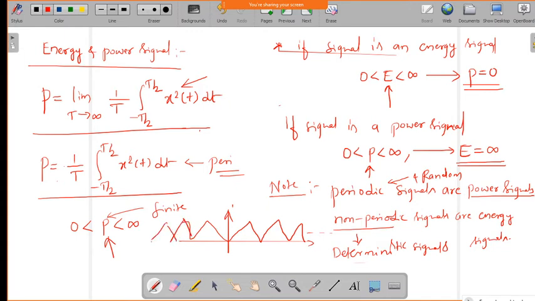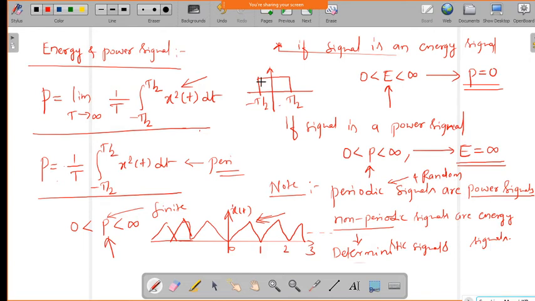If the period is something like 1, is this signal a power signal or an energy signal? Power signal, since it is periodic in nature, going infinite on either side. Now if I have one like this, which is of finite duration, what is this signal? Energy signal.